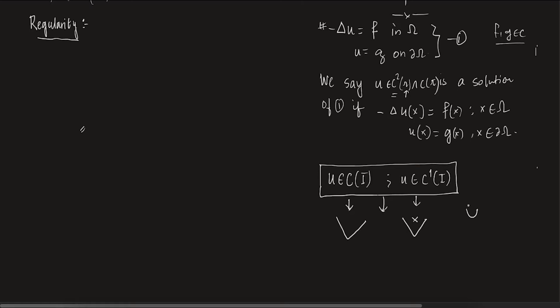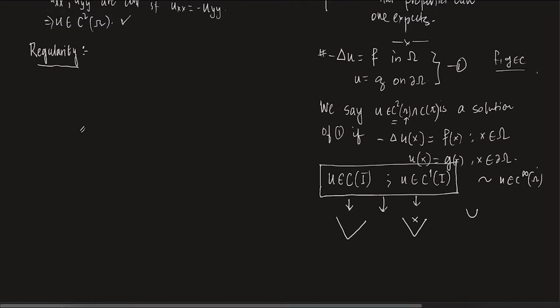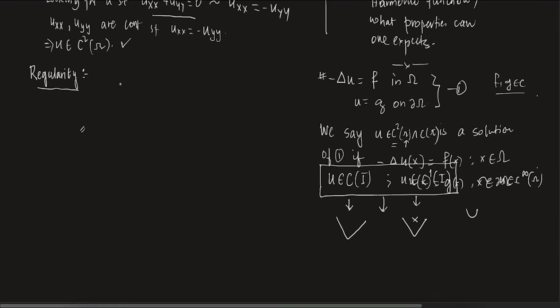Now you realize that there is more regularity. So let's say a function which is C infinity of omega. That is very regular, right? So at every point there are tangent vectors, and every derivative has tangent vectors, and you can do all sorts of things. So they are very smooth functions. So essentially the question is this: whenever we talk about regularity of a PDE, we mean that it is in a certain space. Let's say u is in some space X.